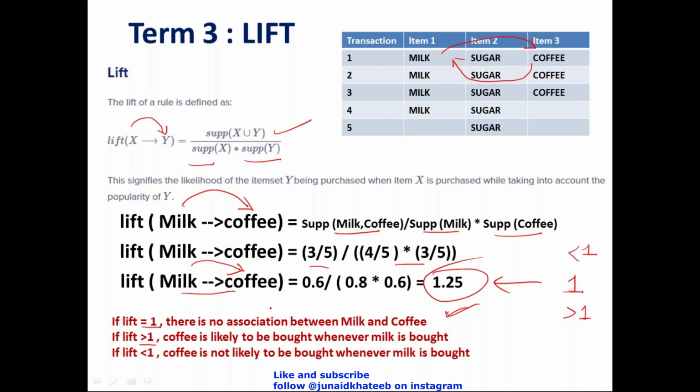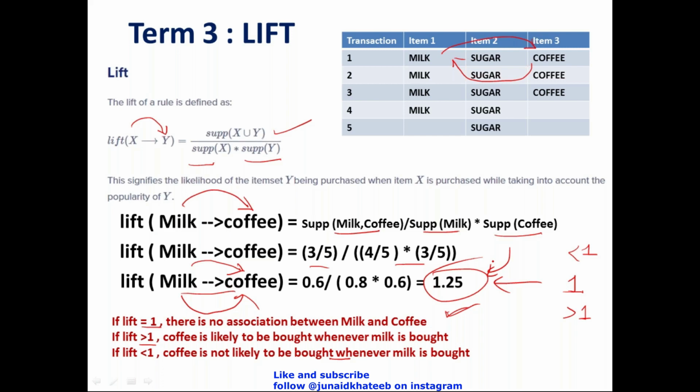If the value is 1, what this means is that yes, there is evidence that sometimes coffee is bought whenever milk is bought, but it is not satisfactory that every time somebody comes in to buy milk they would want to buy coffee. So milk cannot drive the sales of coffee. Over there, I may decide to put them together, or I may not. I need the value over 1 to be sure that there is a strong correlation between the two products. So let me keep these two products together.